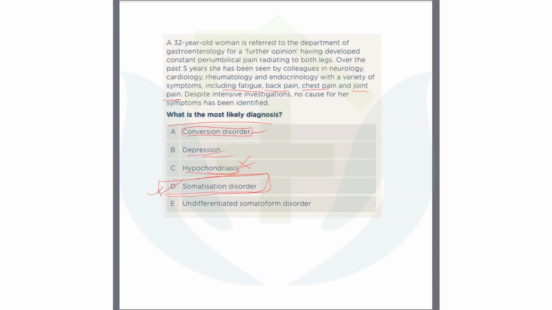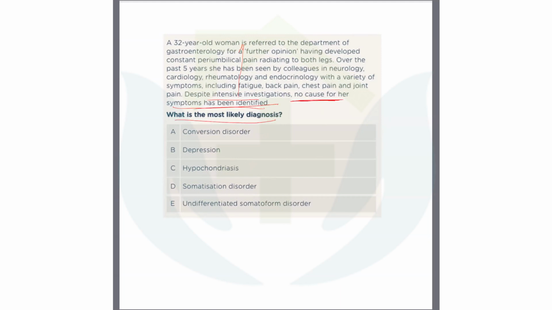We will read about depression, then we will know better. Undifferentiated somatoform disorder, no, this is something you need to go to a specialist psychiatrist for. So this is close, but this is somatization disorder. This scenario can be bigger sometimes, but you need to stick to the investigations. So read it from your lower side to upper side. That's why I'm telling you to think of the investigation first, rapidly.